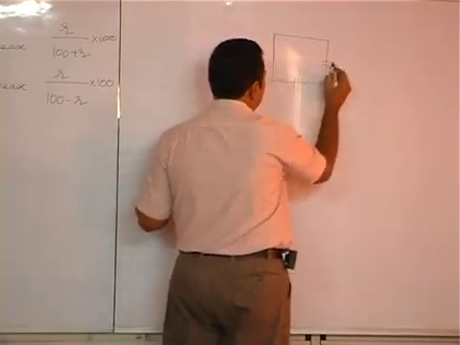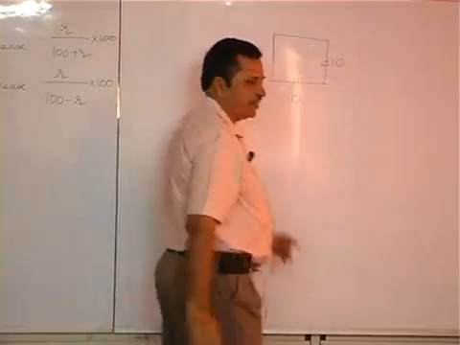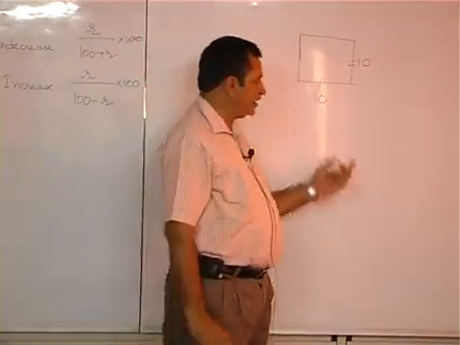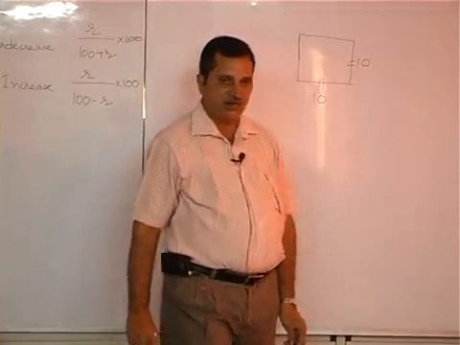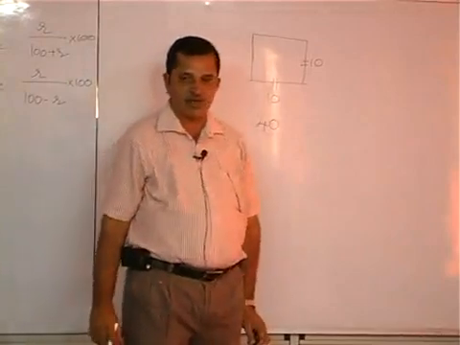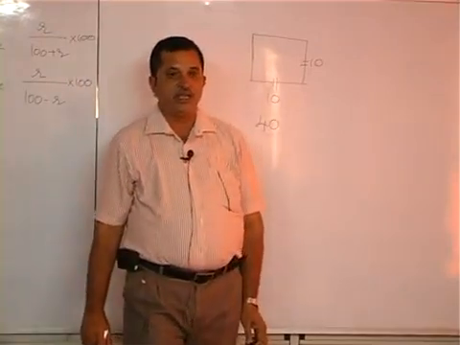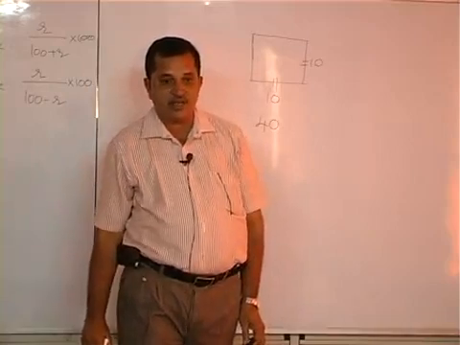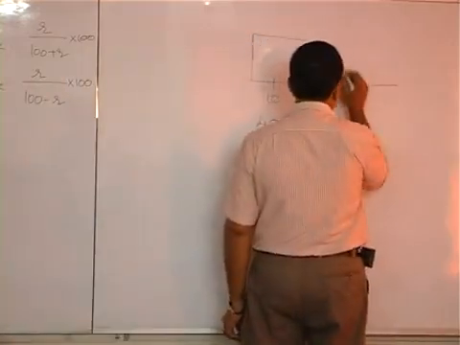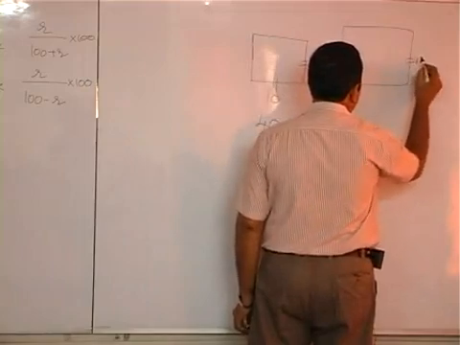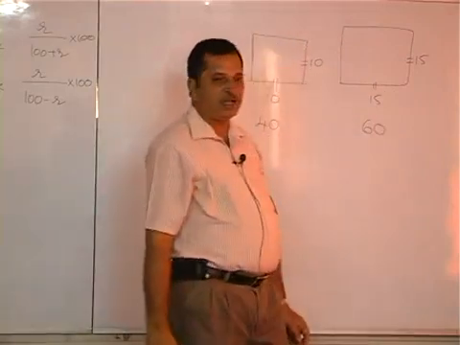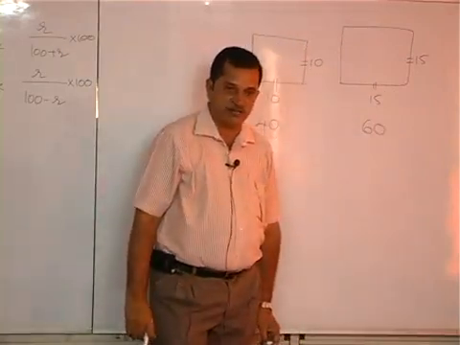Say for example, each side has 10 units. If I take a square with each side of 10 units, what is the perimeter of the square? 40 units. Each side is increased by 50%. Each side has become how much? 15. So this is 15, this is 15, means what is the perimeter of this? 60. The perimeter 40 has become 60.